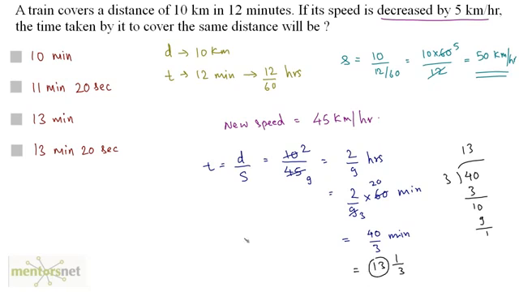So 13 minutes, and what is 1/3 of a minute? Well, a minute is 60 seconds long. 1/3 of 60 is 20. So 13 minutes 20 seconds is the correct answer.